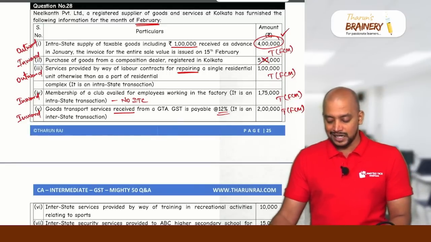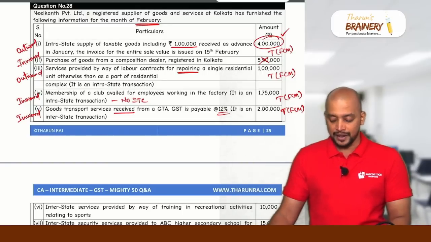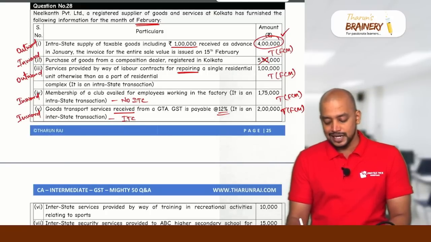It is an interstate transaction, so it will be taxable under forward charge mechanism. So liability to pay GST is on the supplier. And can they take ITC with respect to this? Yes, ITC is available because it's an inward supply.